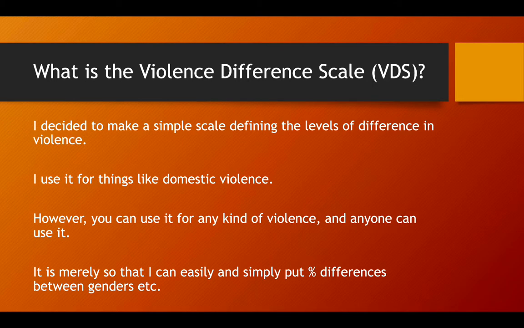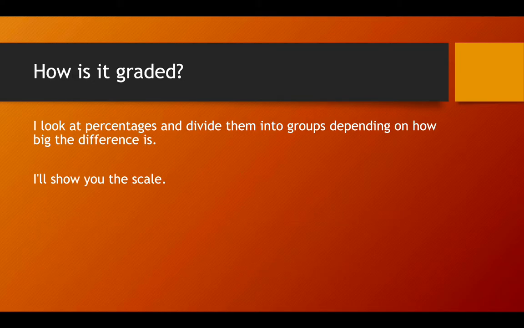I developed it so I could have a simple scale defining the different levels of violence. I use it for things like domestic violence. However, you can use it for any kind of violence and anyone can use it. It is merely so that I can easily and simply put percentage differences between genders, etc. How is it graded? I look at percentages and divide them into groups depending on how big the difference is.